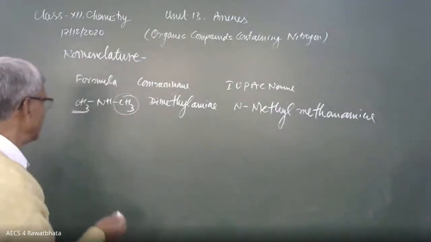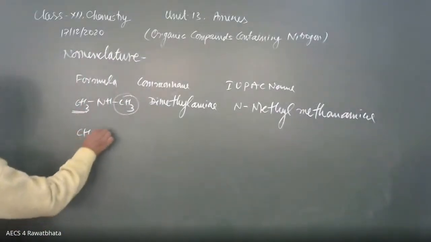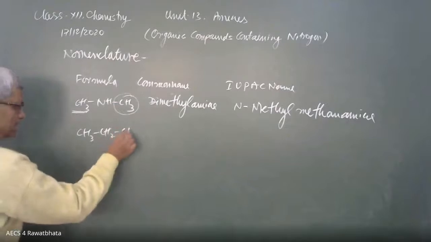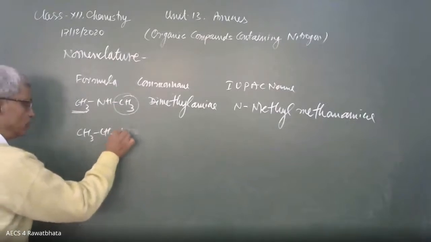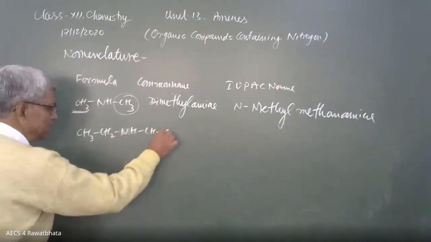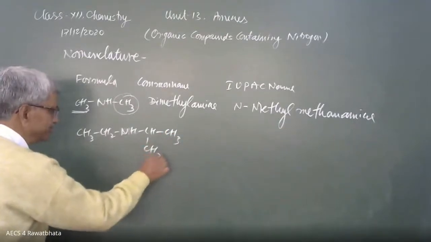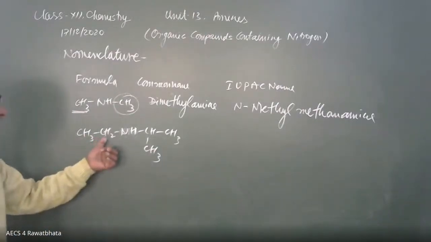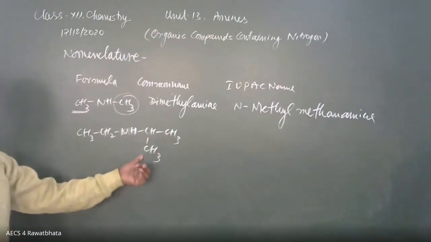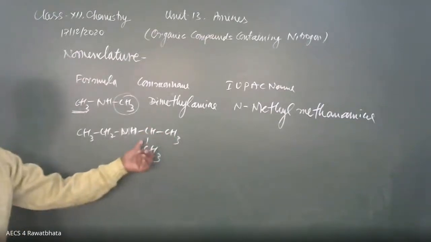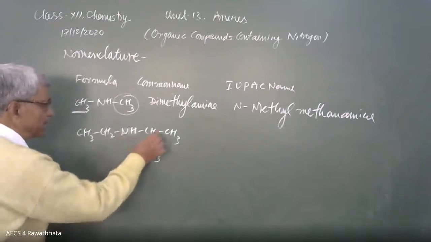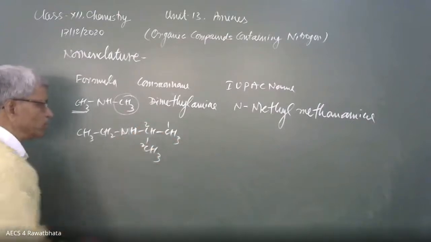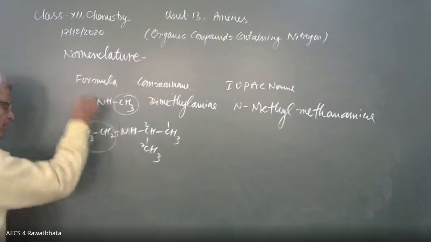Another one: CH3, CH2, NH, CH, CH3, CH3. It is a 2 degree amine, since carbon atoms are attached on both sides of nitrogen. On this side there are 2 carbon atoms in the chain, and on this side 3 carbon atoms, so this is the longest chain and we prefer it. Numbering 1, 2, 3, this other part becomes a prefix.